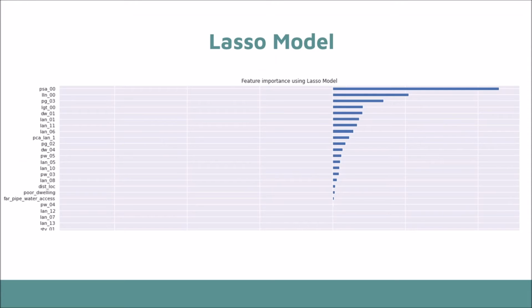This is the lasso CV regressor feature importance model. Here we are able to observe the following features: PSA_00, lin_00, and PG_03 are strongly correlated with the target variable.